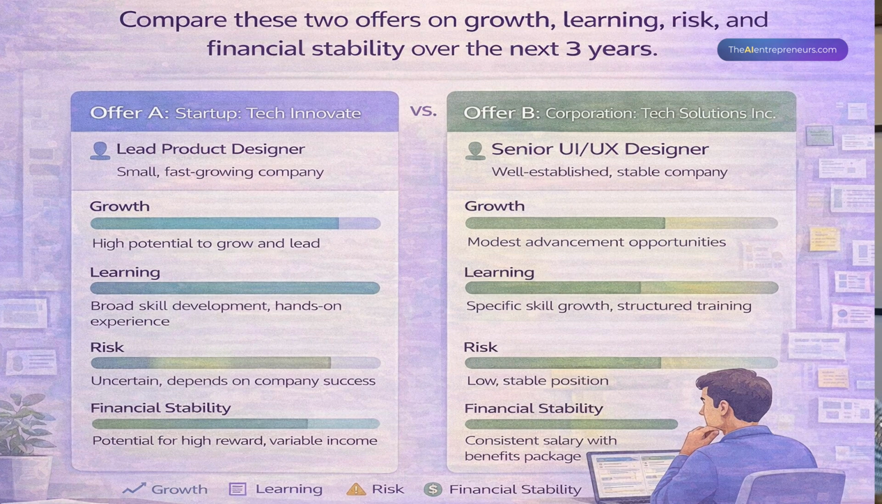And this is where AI becomes your thinking partner and not a resume bot, right? So one micro example: compare these two offers on growth, learning, risk, and financial stability over the next 3 years. That is a very specific prompt asking about growth, learning, risk, and financial stability. Otherwise, if you just say compare these two offers, without specifics, it's not a good prompt.